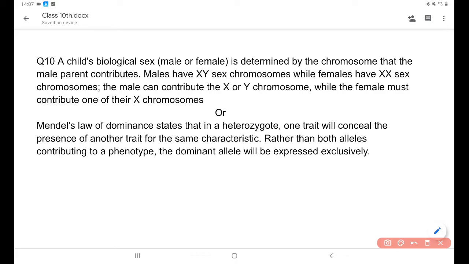The second one is Mendel's law of dominance, which states that in a heterozygote, one trait will conquer the presence of another trait for the same characteristic, rather than both alleles contributing to the phenotype. A dominant allele will be expressed exclusively.